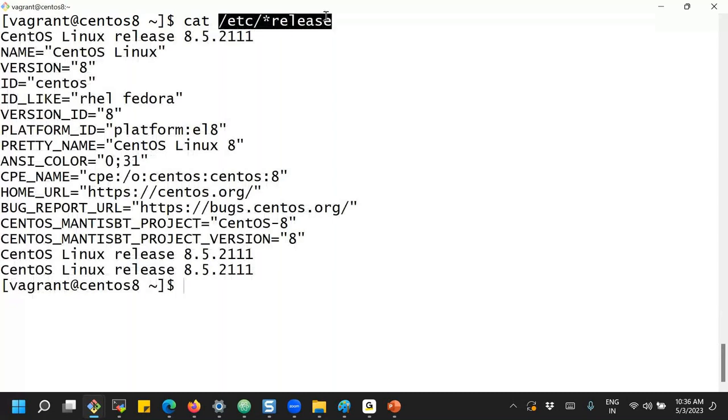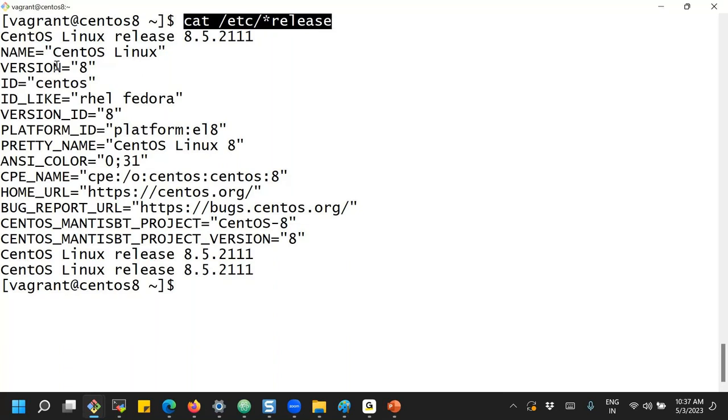So it is going to give the release file name, but the file name could be any name; the file extension, or postfix, should be release. That is the meaning. So just run this command to know the OS version. What is this asterisk? We'll talk about it later.